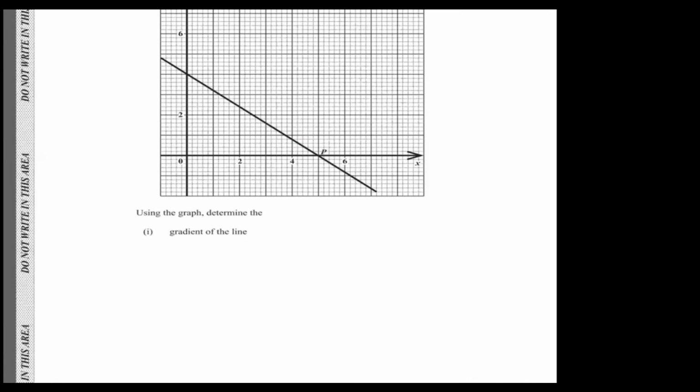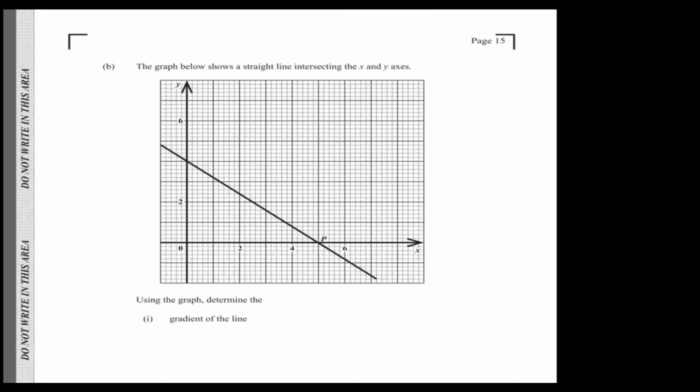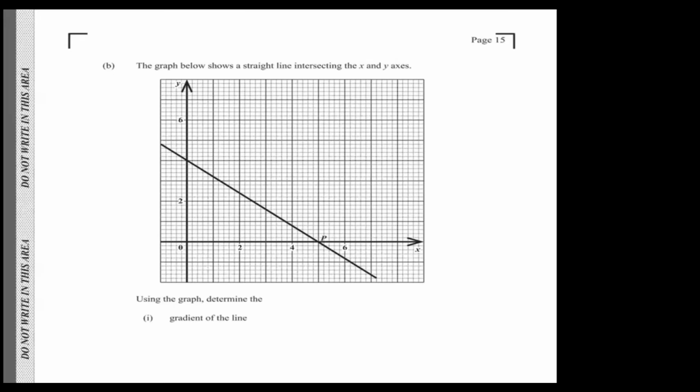Nice. Now, they give us a graph, and they say, the graph below shows a straight line intersecting the x and y axis. Using the graph, determine the gradient of the line. To determine the gradient of the line, we need 2 points on the line. I always like to use where it cuts the y-axis and where it cuts the x-axis to find the gradient. So this point, as we can see, x is 5 and y is 0. And on the y-axis, this looks like 4. So x is 0 and y is 4.